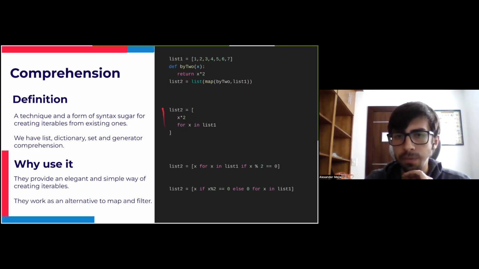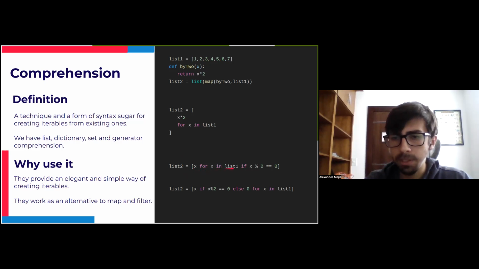So yeah, that's it for how it's described. But we can also use a comprehension as a filter, as I mentioned beforehand. And that will require using an if statement. So let's take a look at the example below. It's very similar.